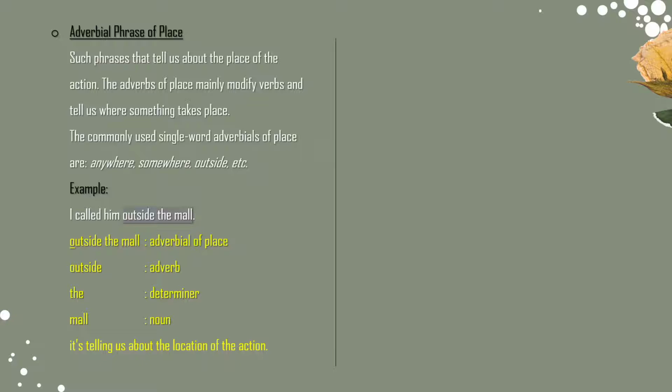For example, I called him outside the mall. Outside the mall is an adverbial of place. Outside is an adverb, the is a determiner, and mall is a noun. It tells us about the location of the action.